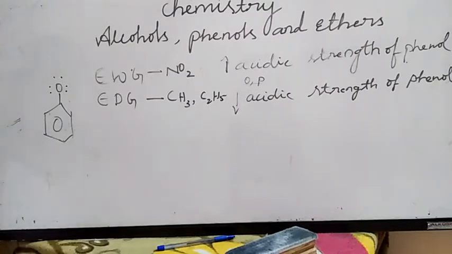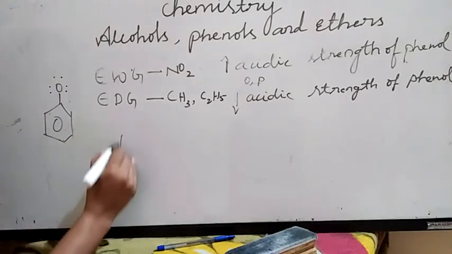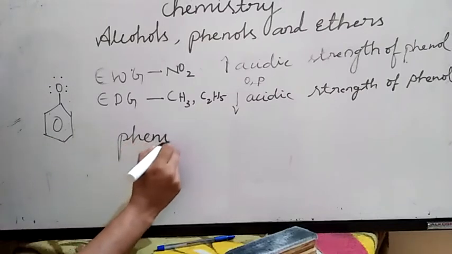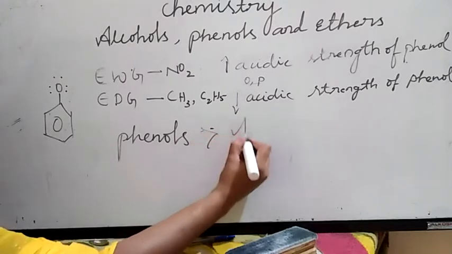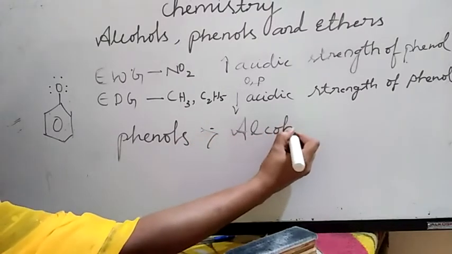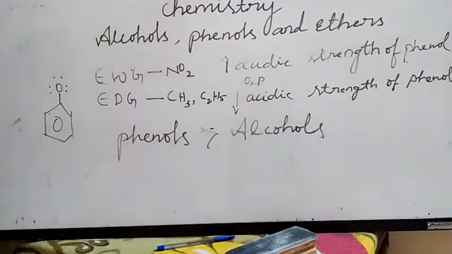Finally, we know that phenols are more acidic than alcohols, right?